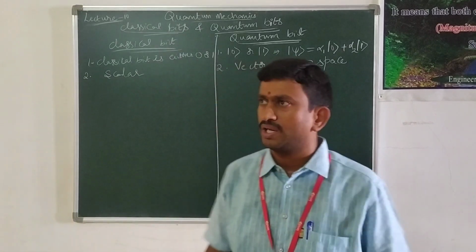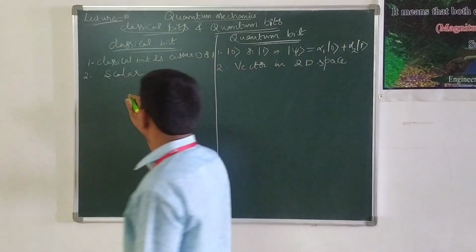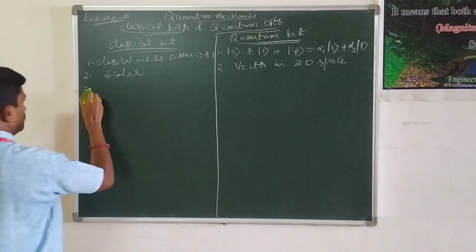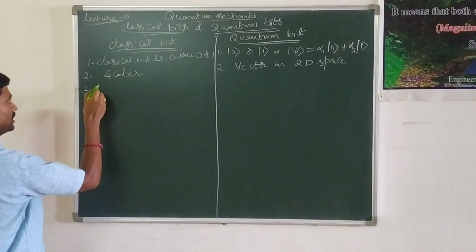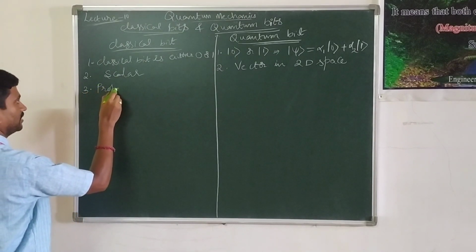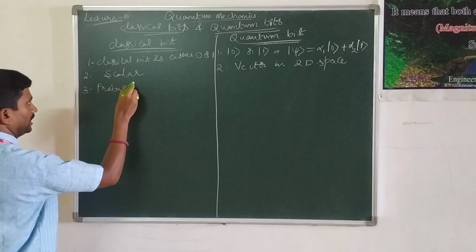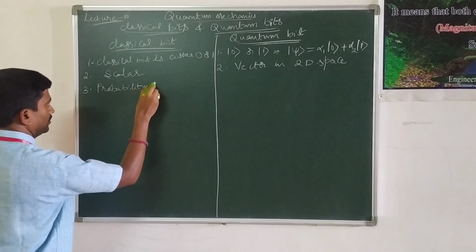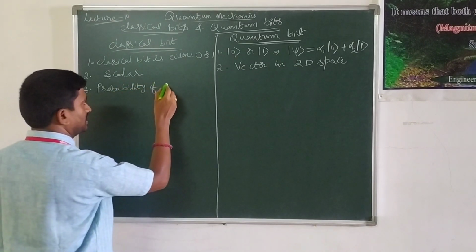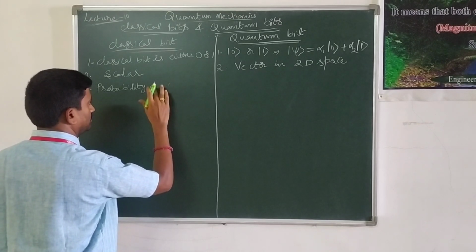And the third important difference between the classical bit and quantum bit is probability. If you observe the probability of classical bit, the probability of this particular classical bit is always 1.